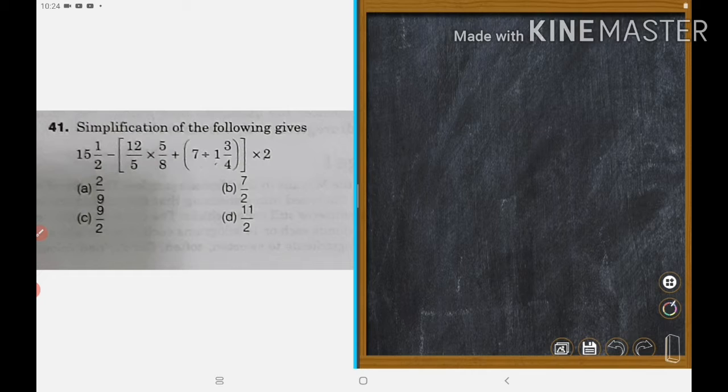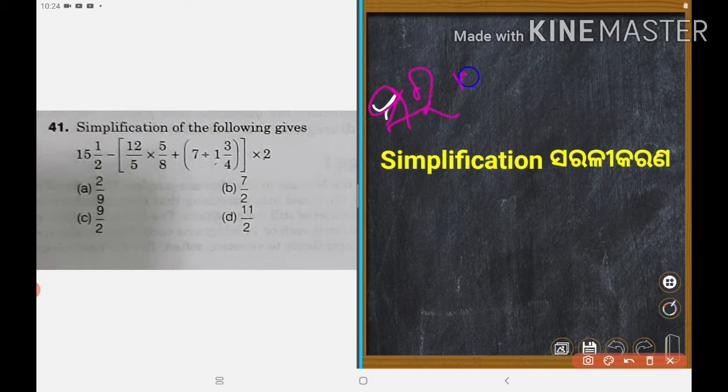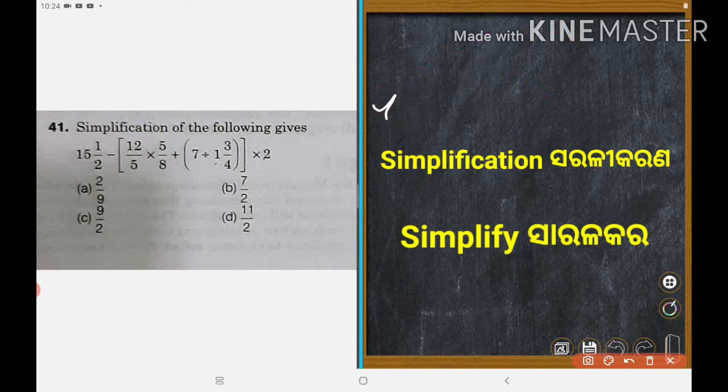Simplification means what? Saralikarana. That means Saralikarana. Or simplify means Sarala Kara. Okay? Now, let's do it.